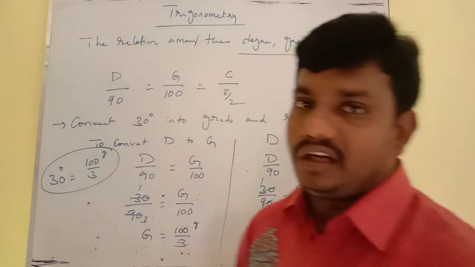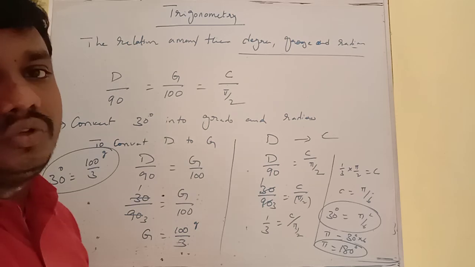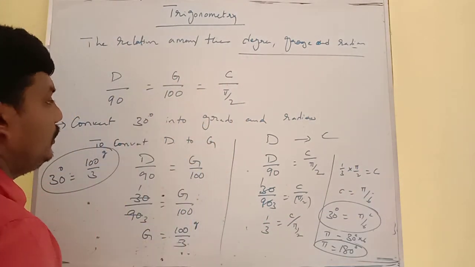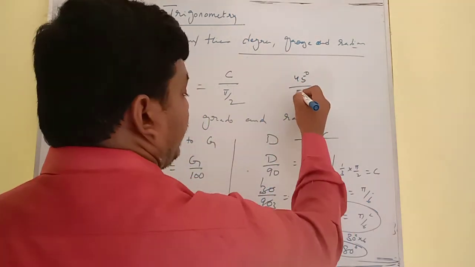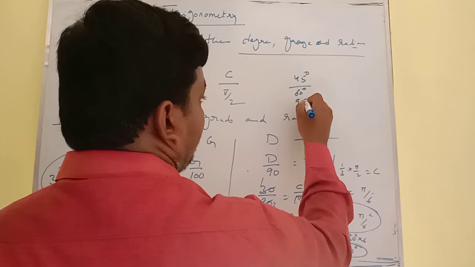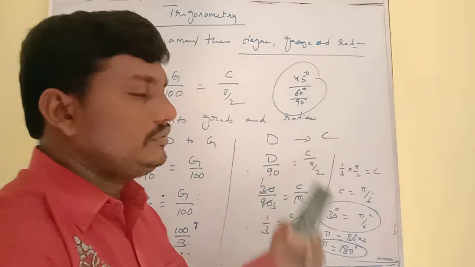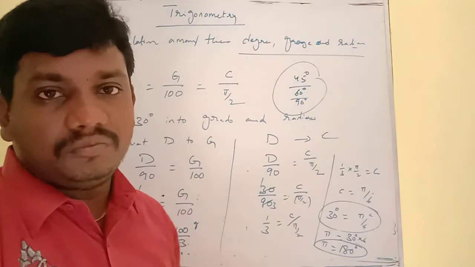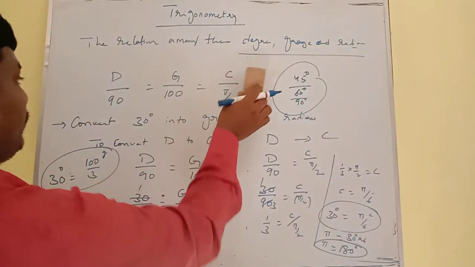So like that we can convert from one measurement to another. Students, you can practice some more problems on this. For 30 degrees, 45 degrees we can find. Like that 60 degrees we can find, for 90 degrees we can find. So we are able to find all these values. For 20 degrees we can find, like that we can find the remaining similar problems. You can have a better idea about the three measurements.